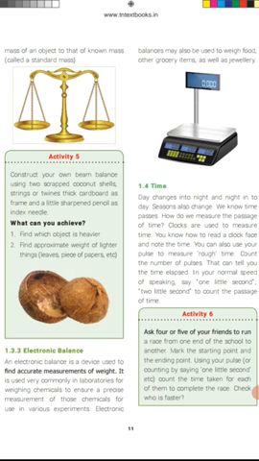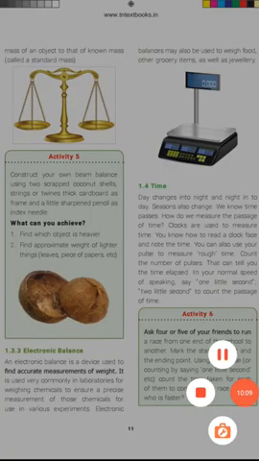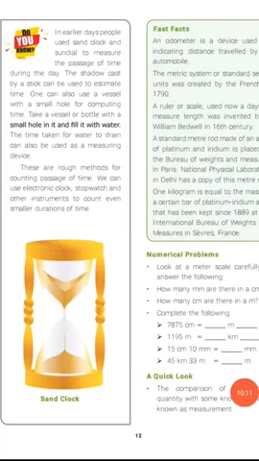Next one, time. How do you measure time? By clocks. Day changes into night and night into day. Seasons also change. In earlier days people used sand clocks and sundials to measure the time.